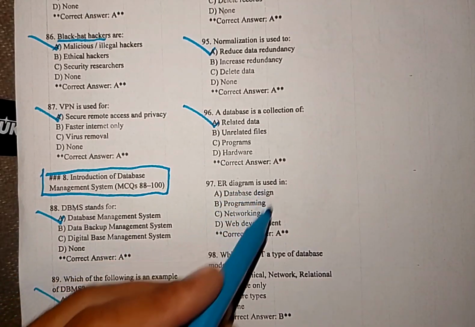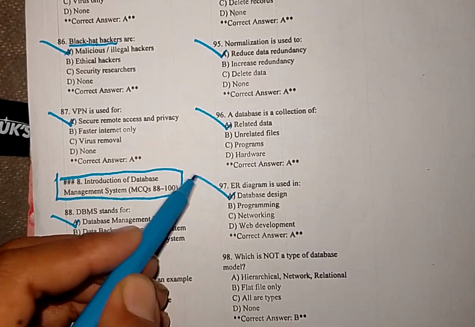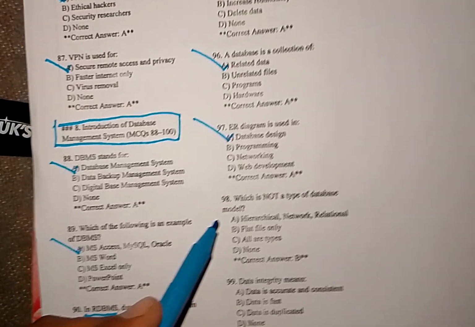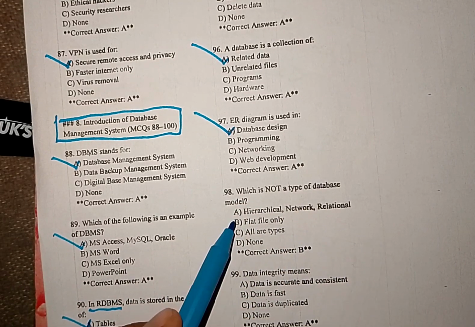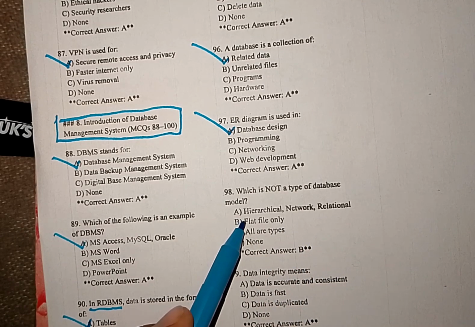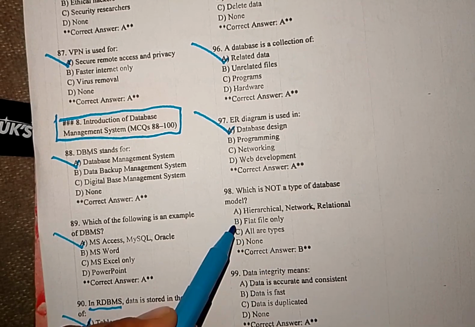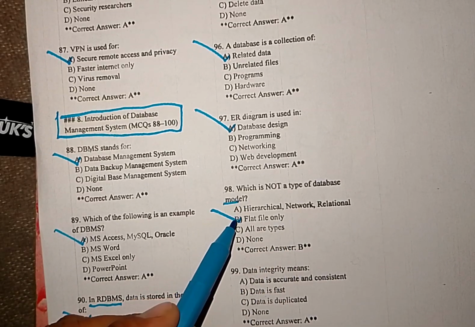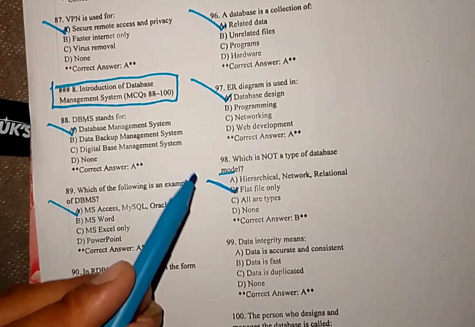ER diagram is used for database design, programming design, networking design, or web development. So ER diagram is used for database design. Which is not a type of database model? Hierarchical, network, relational, flat file only. So flat file only is not a type of database model.